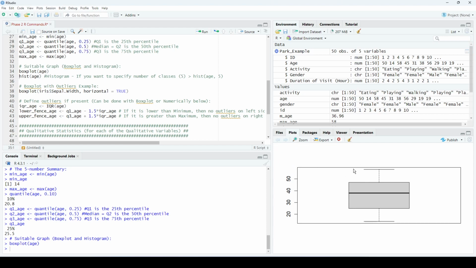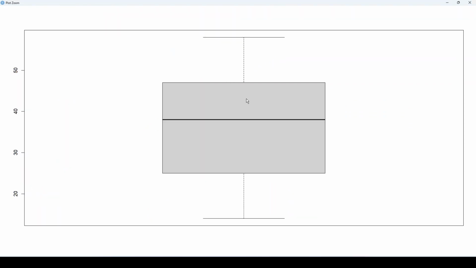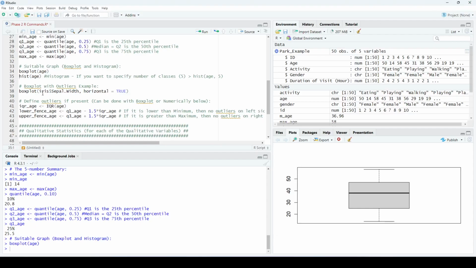If you have a graph like this, you can just zoom it so you can check it better. So this is a box plot in vertical manner. We are used to a box plot in horizontal manner. So to draw a box plot in horizontal manner, I'll just go here inside the box plot function. After the name of the variable age, I will add this option, horizontal equal true.